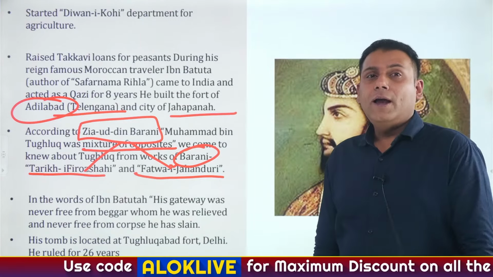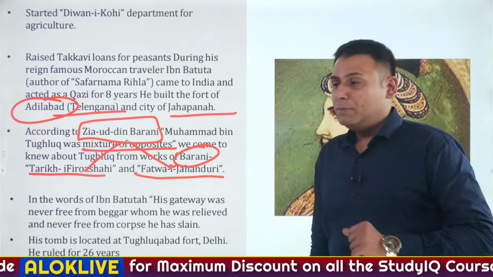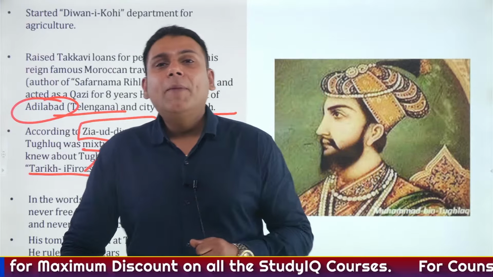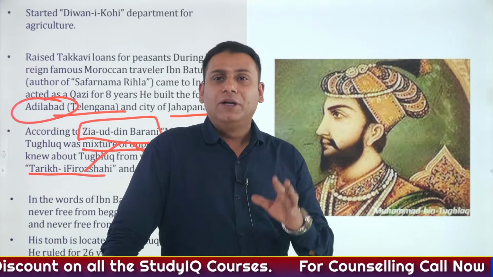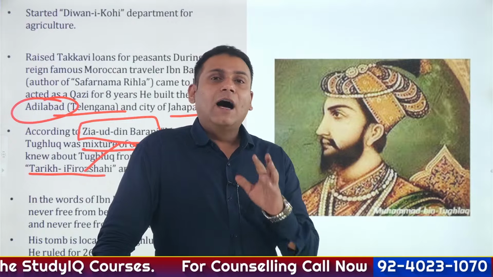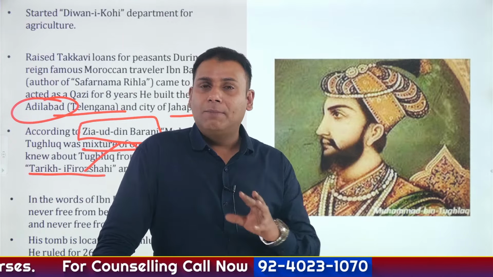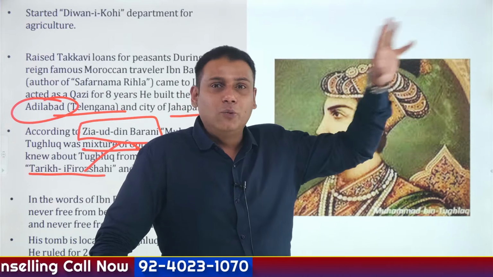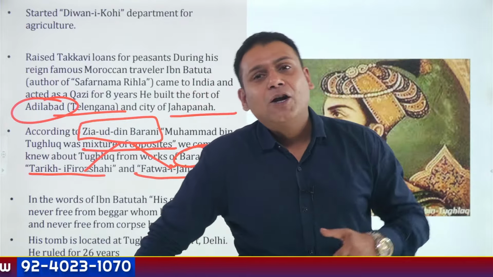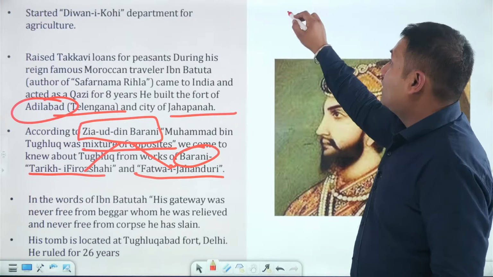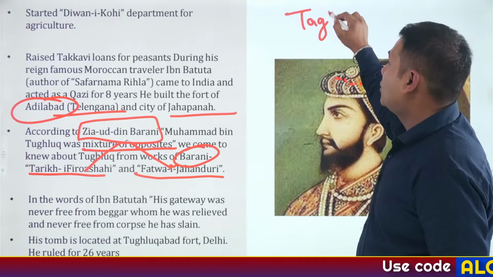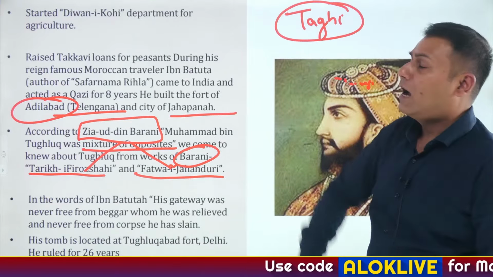Then moving ahead, how did Muhammad bin Tughlaq die? Now Muhammad bin Tughlaq was leading an expedition to the region of Daulatabad. After a successful expedition to Daulatabad, he was going back towards Delhi. When he was going back towards Delhi, he heard that there was a civil revolt in the region of Gujarat, which was led by a noble whose name was Taghi.